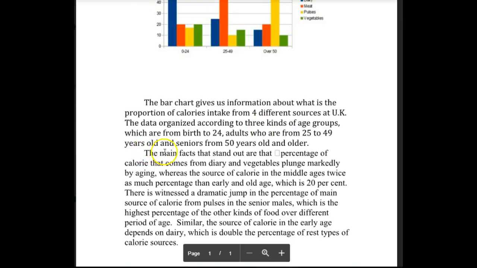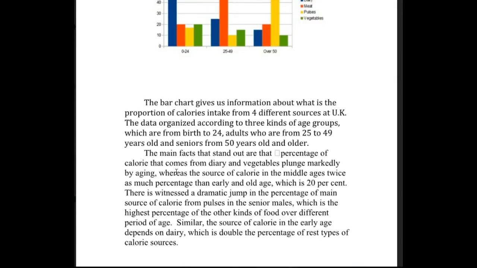The main facts that stand out are that the, here, percentage of calories, plural, that comes from dairy and vegetables plunge markedly by aging, whereas the source of calorie in the middle ages twice as much percentage than early and old age, which is 20%. Okay, again, Majeed, there's something happening with your grammar here. So let's try it again. This time, let's try to correct it.